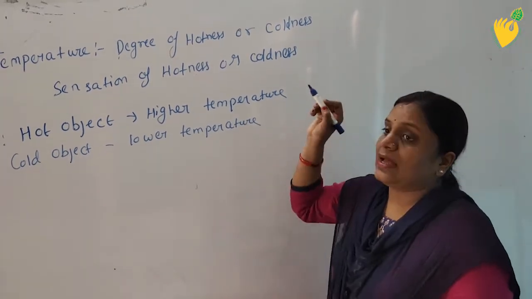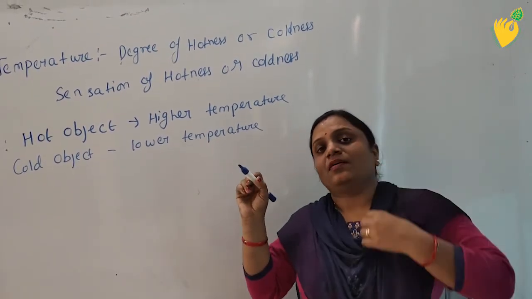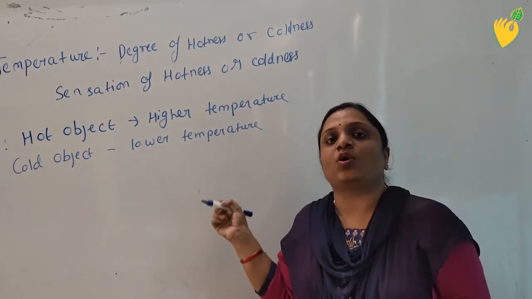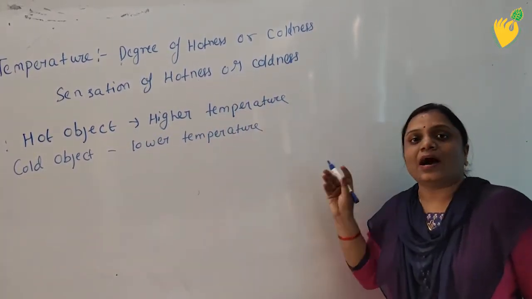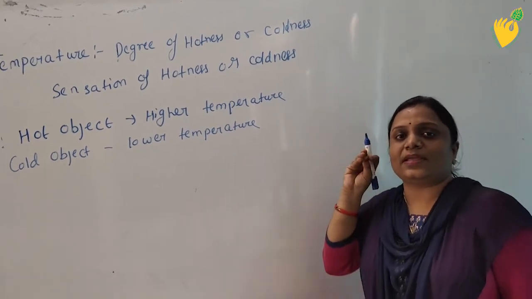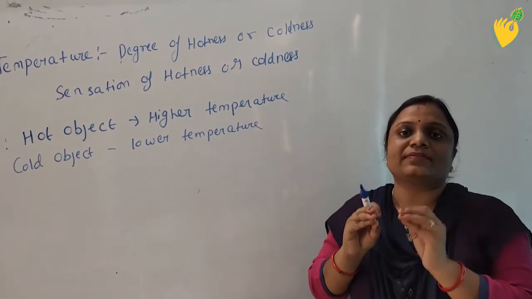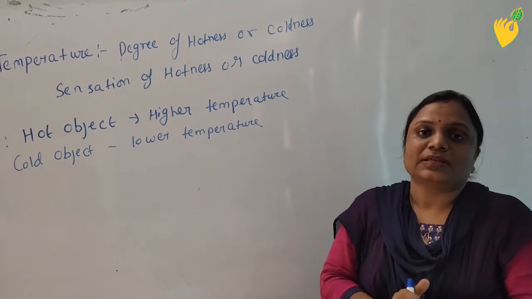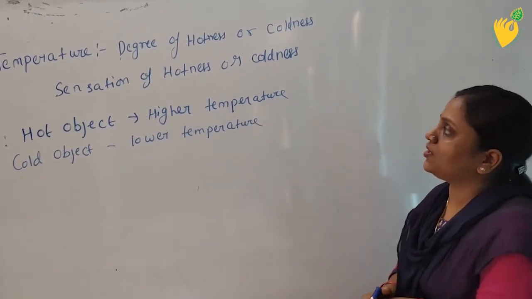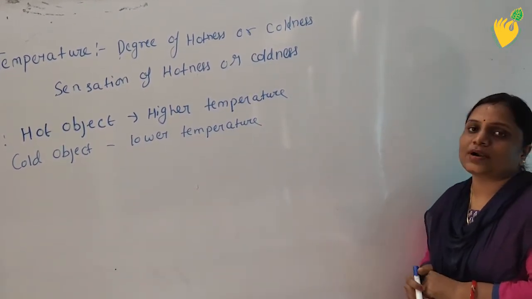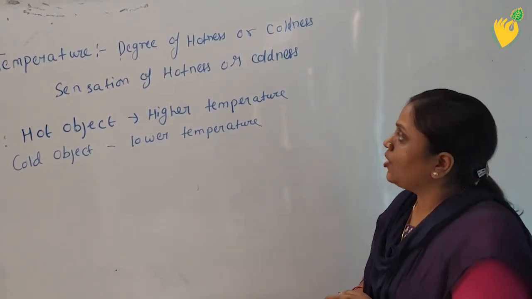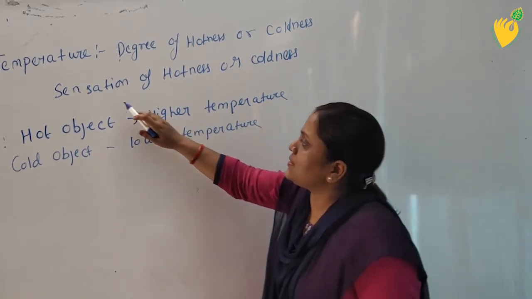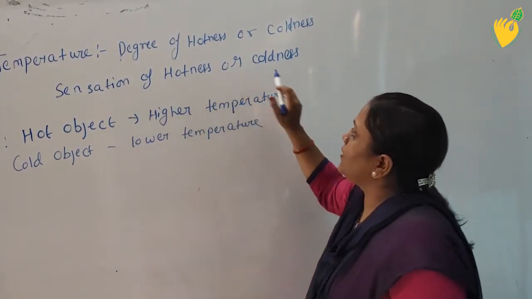So with the help of heat you can say whether the body is cold or hot. But with the help of temperature you can define exactly how cold or how hot the body is. Or in another language you can say it is a sensation of hotness.